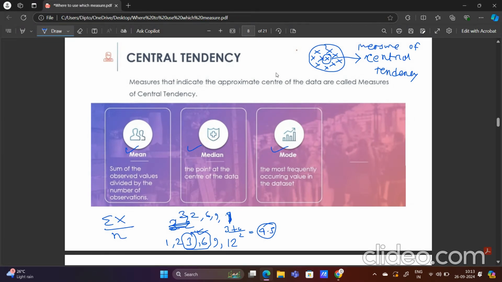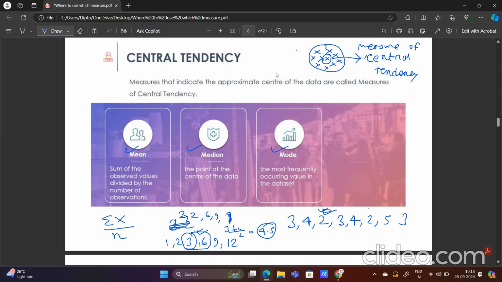The mode is the most frequently occurring value in the data set, the data point which has the highest frequency. Suppose I have data points 2, 3, 4, 3, 5, 3, 3.